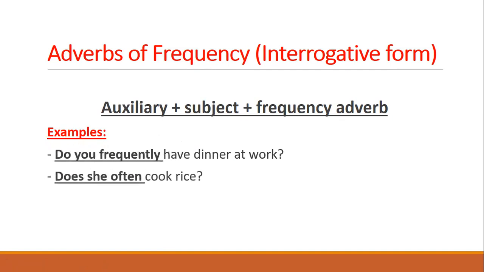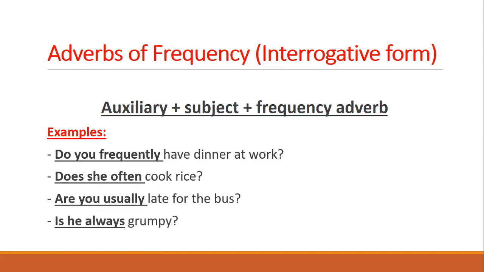Does she often cook rice? Are you usually late for the bus? Is he always grumpy? So pay attention to the formation of the question form. As you can see in the first example, do is the auxiliary verb, the subject is you, frequently is the frequency adverb, and have is the verb. In the second example, does she often cook rice? And the verb here is cook.